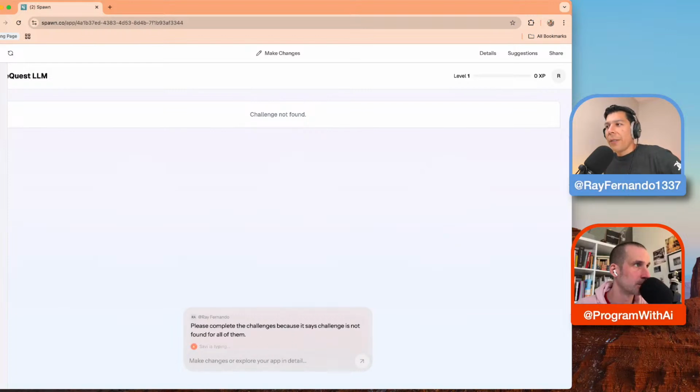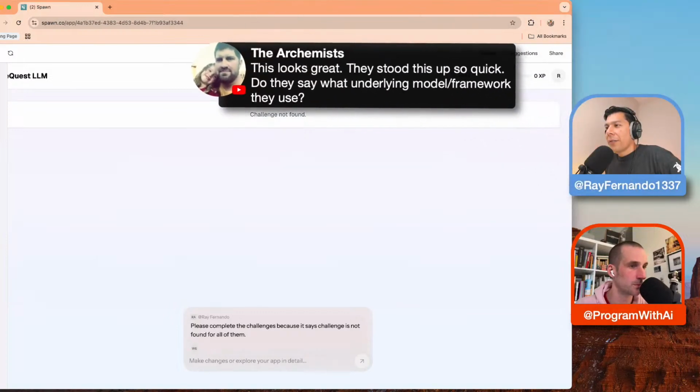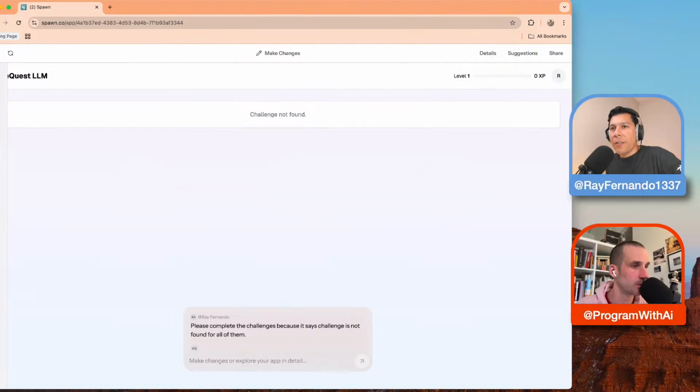So it says Savi's typing. This looks great. They stood up this so quick. Do they say what their underlying model or framework they use? I don't think they say it. It's probably a combination of a bunch of language models and different agents and stuff like that.